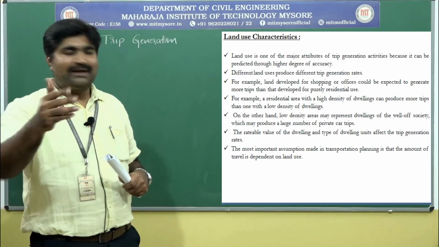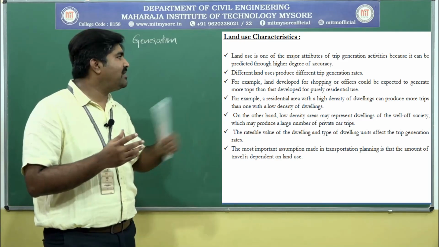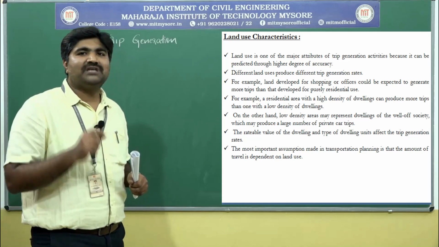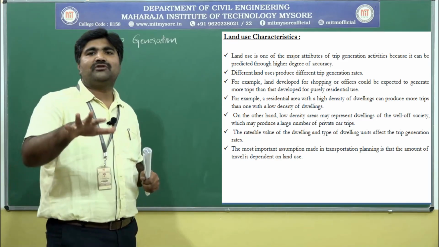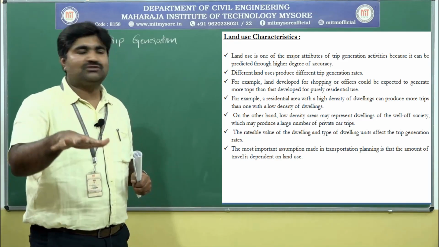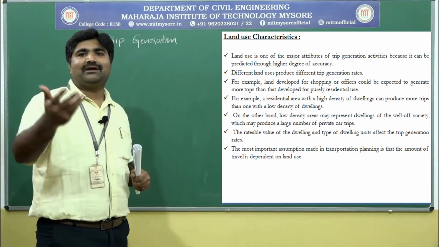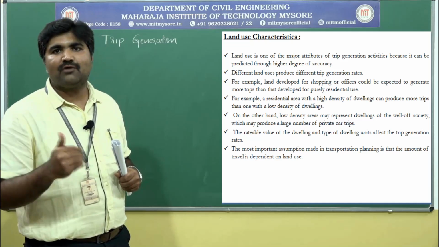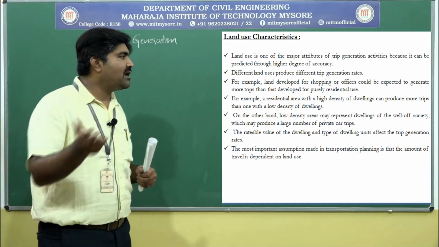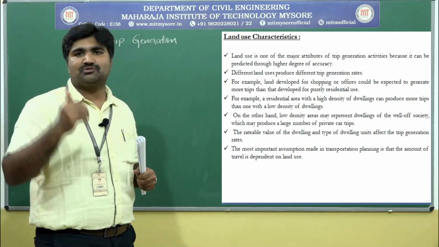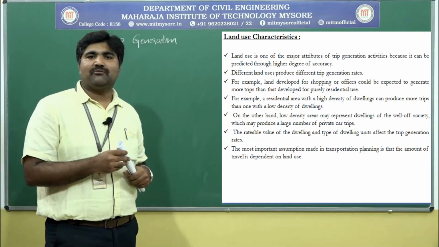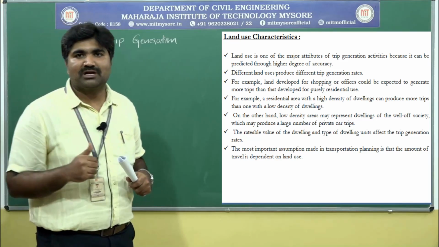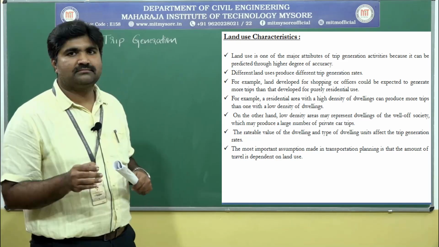number of private car trips. See, the rateable value of the dwelling and type of dwelling units affects the trip generation rate. By observing the dwelling unit, the house or flat, we can rate whether they are a low income group or high income group. And also depending upon the dwelling unit, whether it is big or small, we can predict their trips, whether they make public transport trips or use private vehicles.